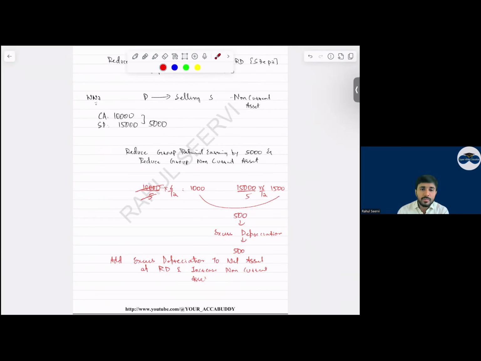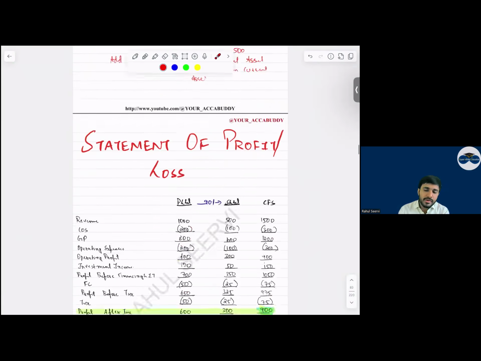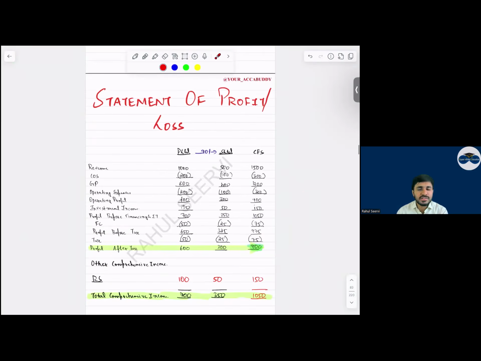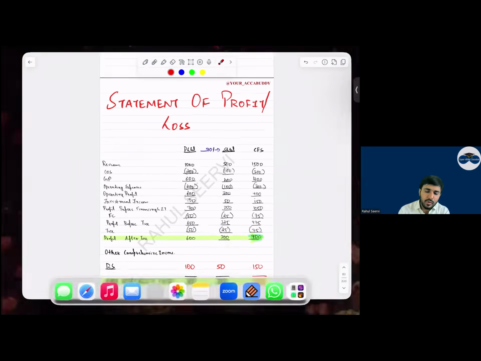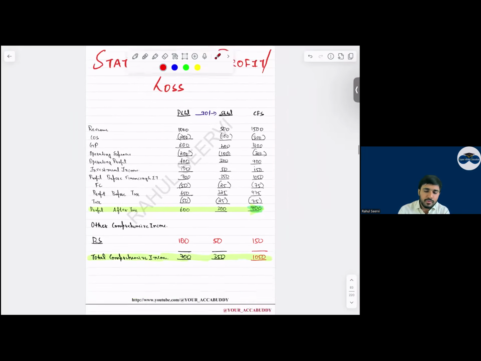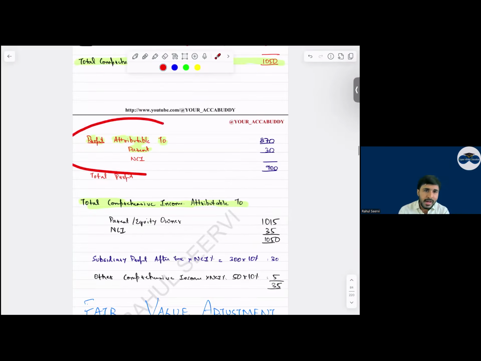Now coming to P&L, everyone. Now in P&L, what do we do? How do we do the consolidation for P&L? Can I say each and every line item we add? Then below, what do we show? Below we show profit attributable to parent and NCI, and total comprehensive income attributable to parent and NCI. Can I say this is very important or not, everyone? This is very, very important. If you have done your pre-mock, you would have seen that the P&L is regarding this only.